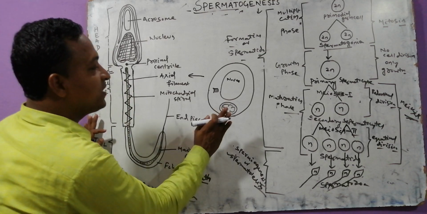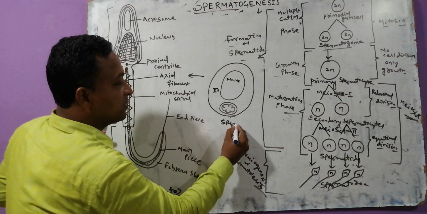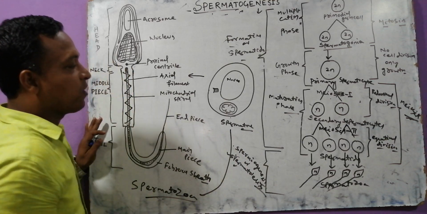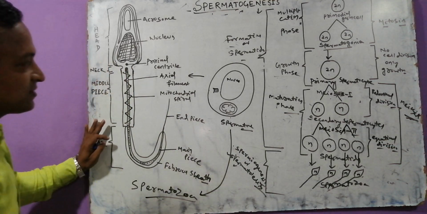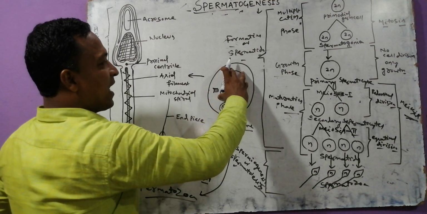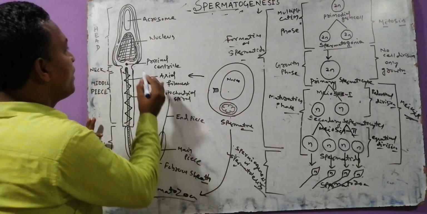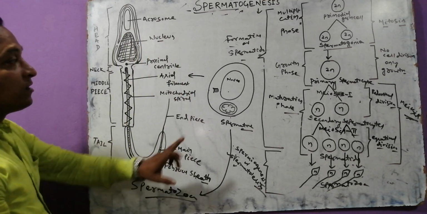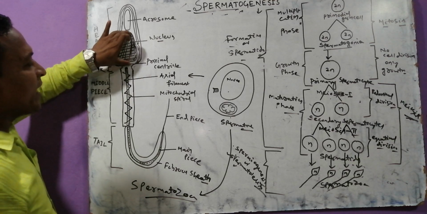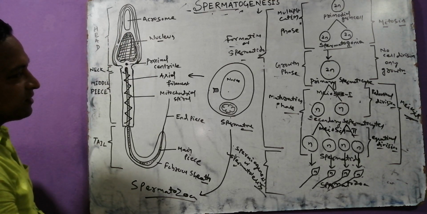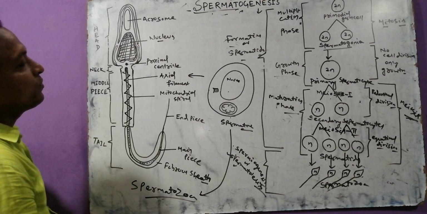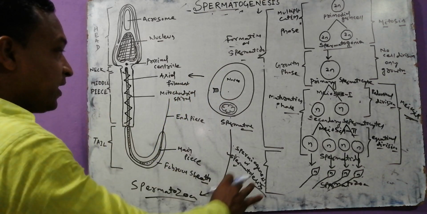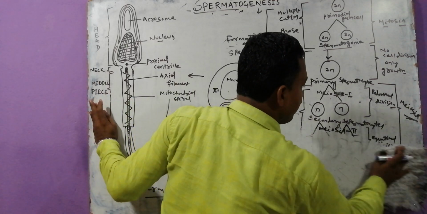Okay, the conversion of this type of spermatid into the spermatozoa is called spermiogenesis. So how does it occur? The first is a large rounded nucleus is converted into an elongated nucleus. Just remember that the nucleus is converted to an elongated one. And the second step, try to guess, is by losing water.